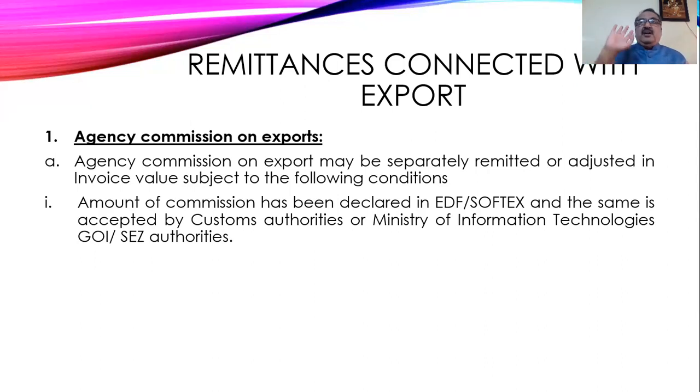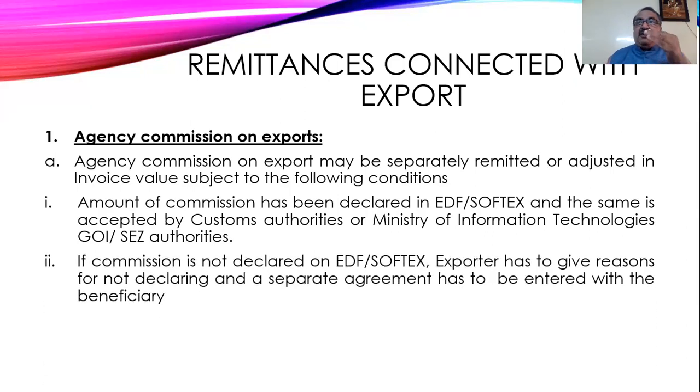That means they say, okay, 5% commission, we are accepting it. Then only the balance amount, 95%, will come to India, because it is a duty of the exporter to bring all the proceeds into India. But here they say that only after deducting commission, the balance amount will come.